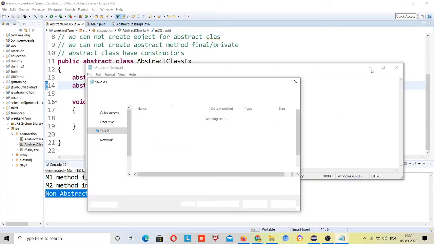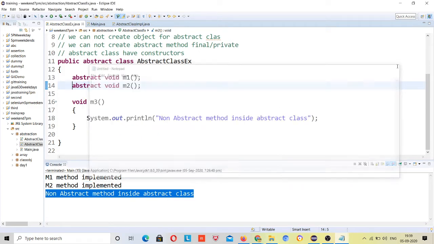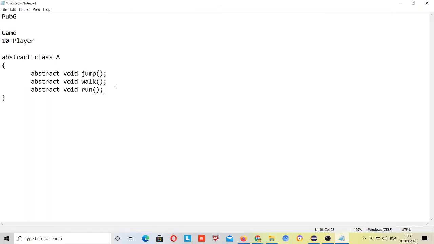Suppose I am making a game and that game has some players, 10 different players inside my game, but I want this class to be abstract. Let me make another class so it will be much better. First player.